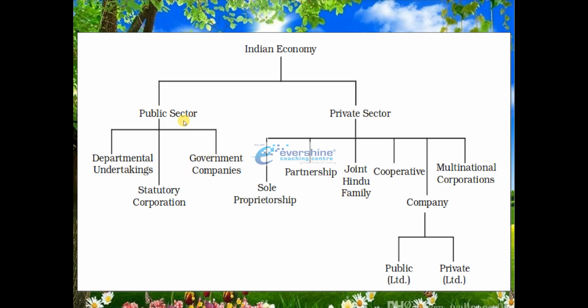They may ask you, write the different categories under public sector, or write the classification of public sector, or write the different types of public sectors. Any sort of question can be asked. So you can tell that public sector is broadly classified into three types: departmental undertakings, statutory corporation and the third one is government companies. You should not forget these three types.